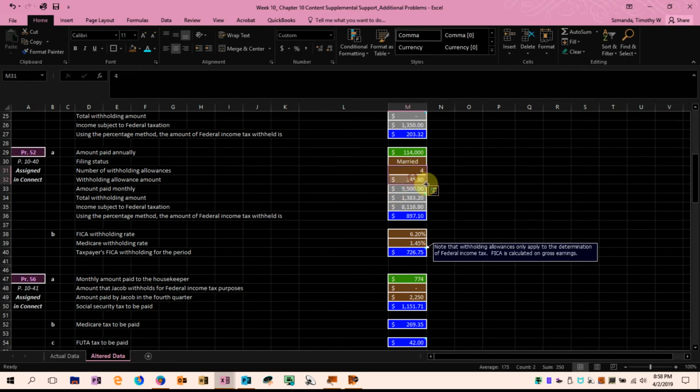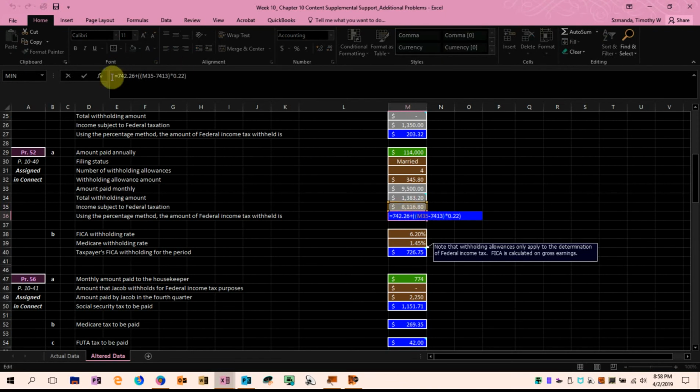We'll multiply that by 4, and we wind up with a total withholding allowance of $1,383.20. By the way, the monthly earnings would be the $114,000 divided by 12, which is $9,500 per month. So the amount subject to tax would be the monthly earnings minus the total withholding allowance of $1,383.20. The amount we're going to tax then is $8,116.80.